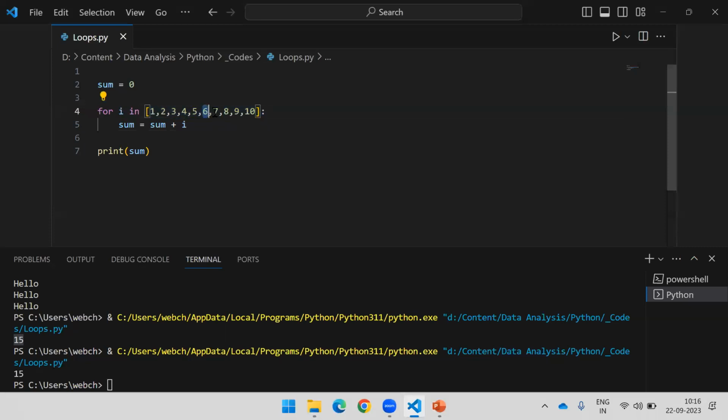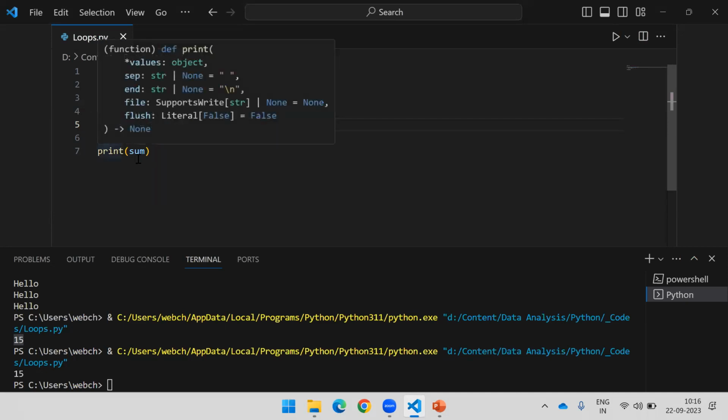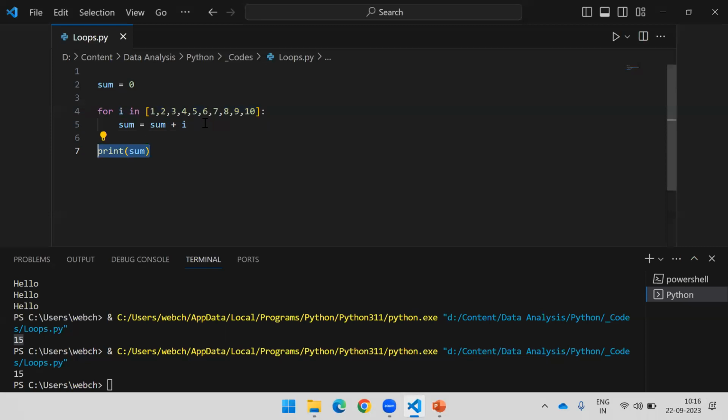When my value reaches 6, it should stop the execution and directly go and execute the further code.